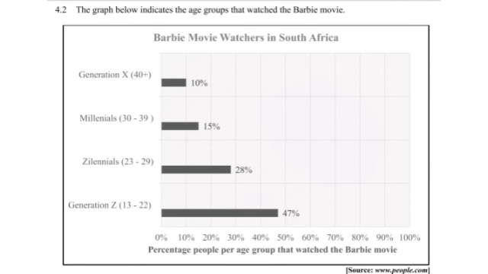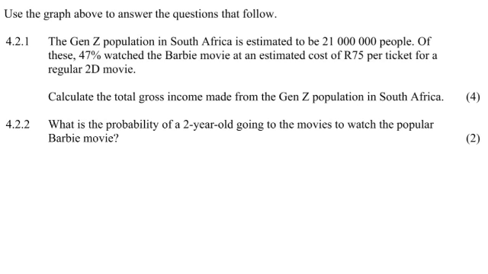And then there's Gen Z, which is the people from 13 to 22, and that's 47% of them. 4.2.1 says the Gen Z population in South Africa is estimated to be 21 million people. Of these, 47% watch the Barbie movie at the estimated cost of 75 rands per ticket for a regular 2D movie. Calculate the total gross income made from the Gen Z population in South Africa.